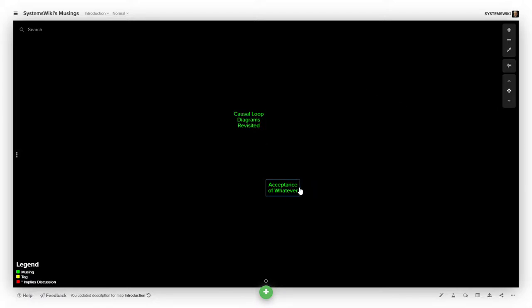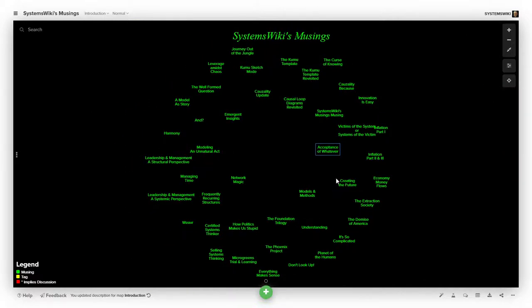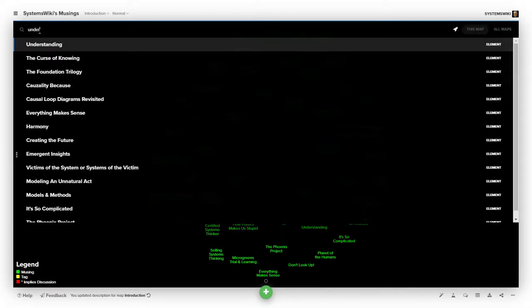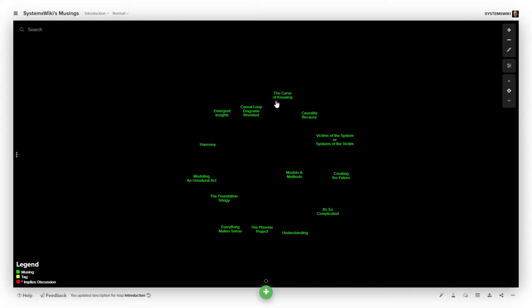And if I want to then see what is closely related, well, there are no relationships in this perspective, but I can then go back and search for something else. I can clear the focus over here so it goes back to look at everything. If I was looking for understanding, I could get all of these and go through them.